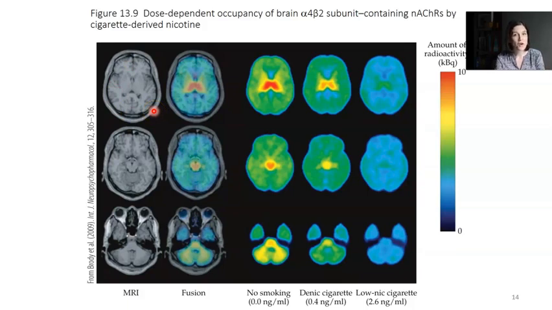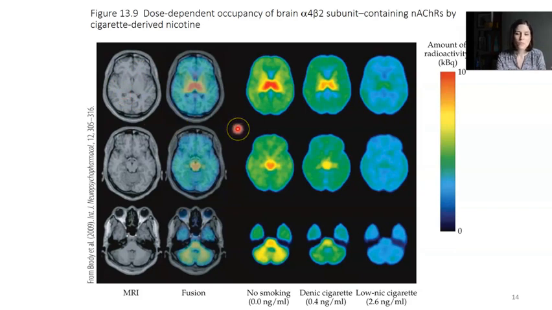And PET scans are very good at allowing us to see binding to various receptors or different proteins in the brain. So what they do in this case is they give a radioactive ligand that binds to the nicotinic acetylcholine receptor. So you can see here, these are when the smokers are abstinent, so they haven't been smoking for a couple days. And we're just looking at 3 different planes of interest in the brain, so different regions. This top one here shows us really nicely the striatum, which you can see structurally is right here. The striatum is really big in the middle of the brain.